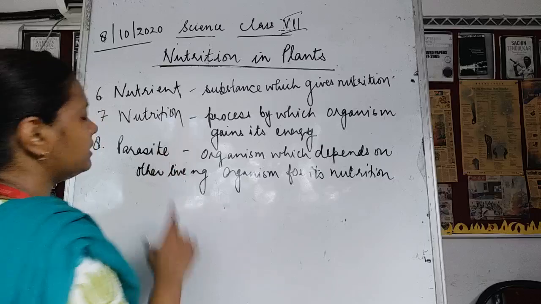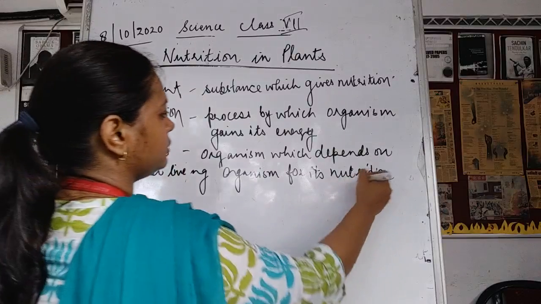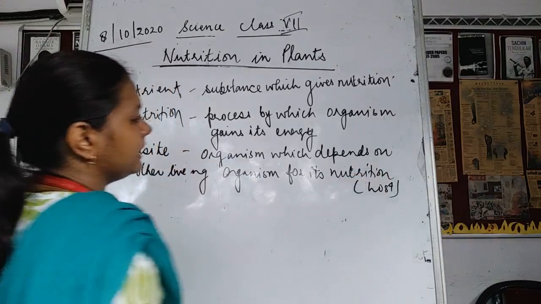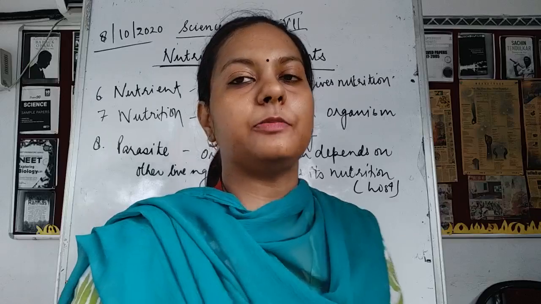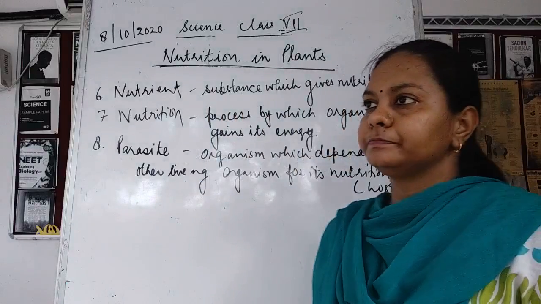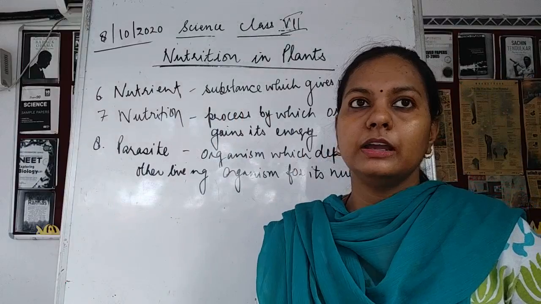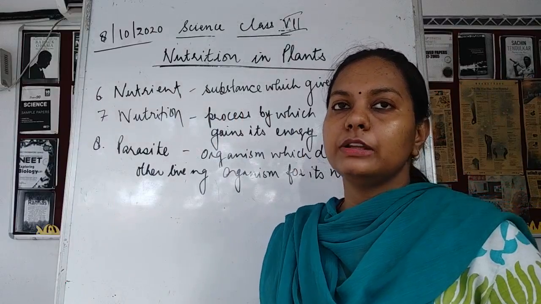It is known as the parasite. Okay, and this other organism means it is the host. For example, you can write down the parasitic plants. The example of parasites: Cuscuta is a parasitic plant.